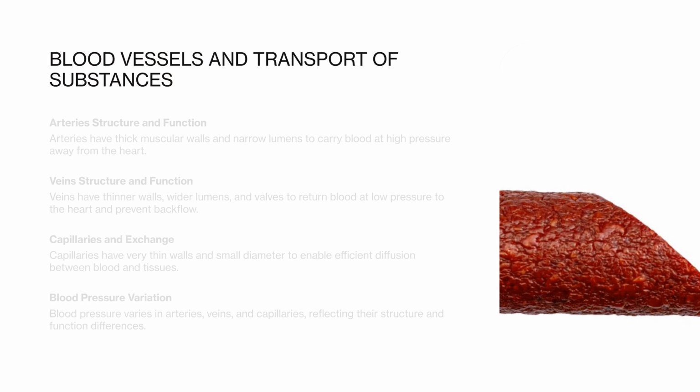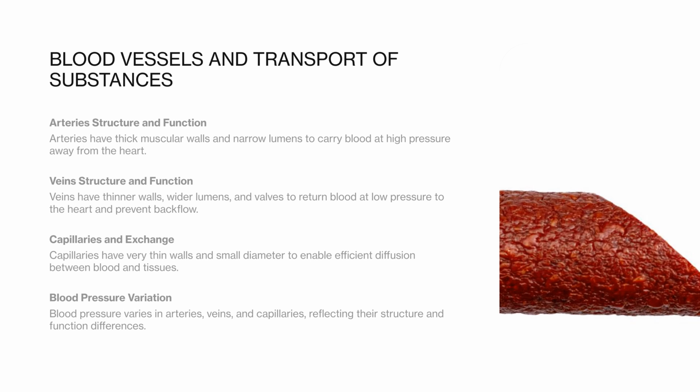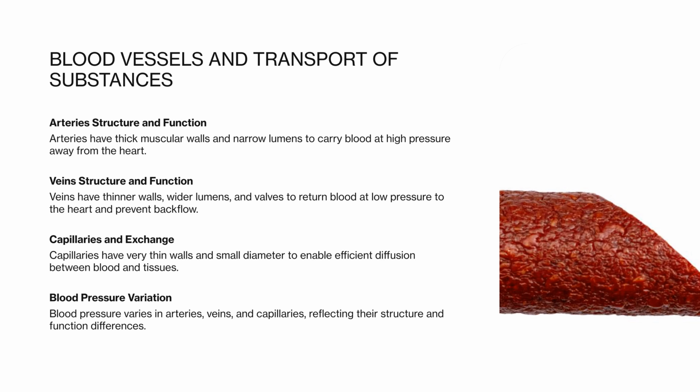Different types of blood vessels are adapted for specific roles in mass transport. Arteries carry blood away from the heart at high pressure and therefore have thick muscular walls, elastic fibers, and a narrow lumen. Veins return blood to the heart at lower pressure and have thinner walls, a wider lumen, and valves to prevent backflow. Capillaries are the sites of exchange between the blood and tissues.